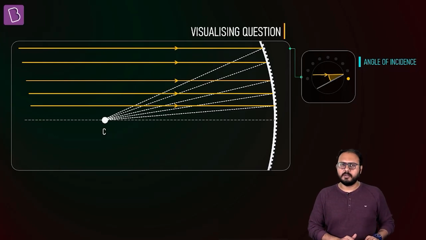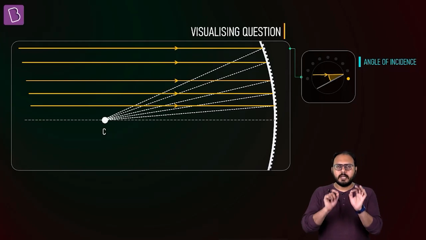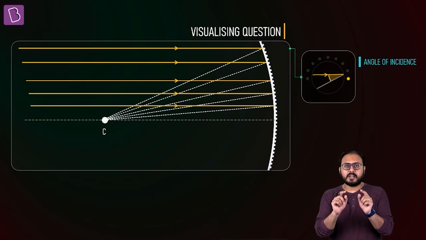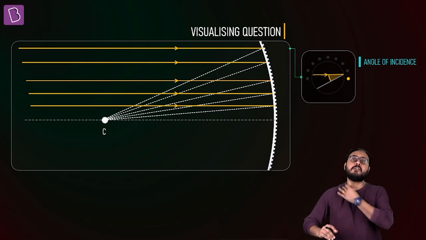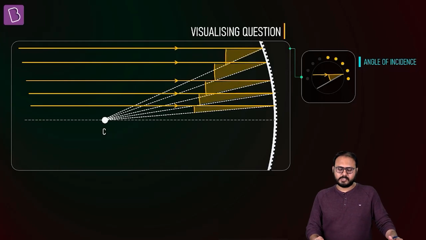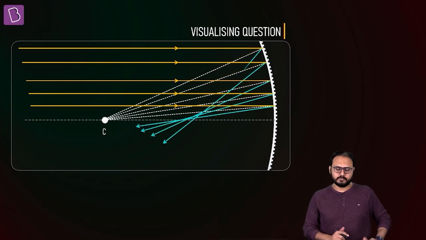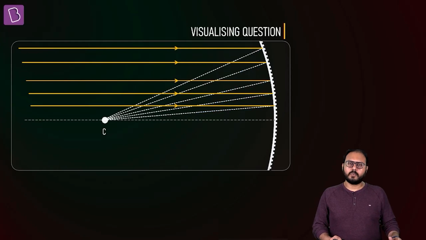Now after reflection, first of all, I should have the same angle of reflection as the angle of incidence, right? Are you ready? I'm about to draw all the reflected rays corresponding to these incident rays in real life. Okay. This is what's happening, and 1, 2, 3, go. Watch it again.